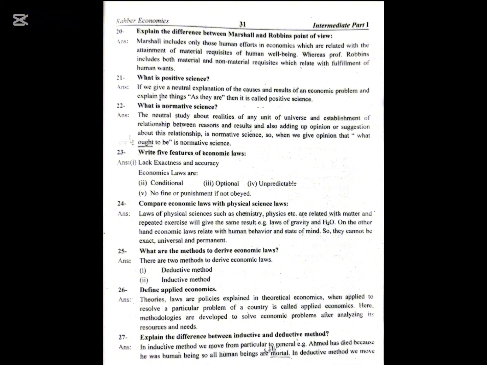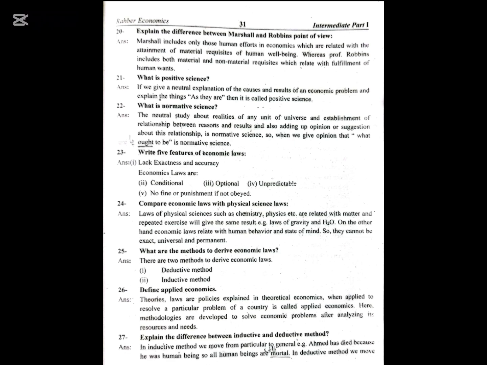On the other hand, economic laws relate to human behavior and state of mind, so they cannot be exact, universal, and permanent. What are the methods to derive economic laws? There are two methods to derive economic laws: deduction method, induction method. Define applied economics. Theories, laws and policies are explained in theoretical economics. When applied to resolve a particular problem of a country, it is called applied economics.